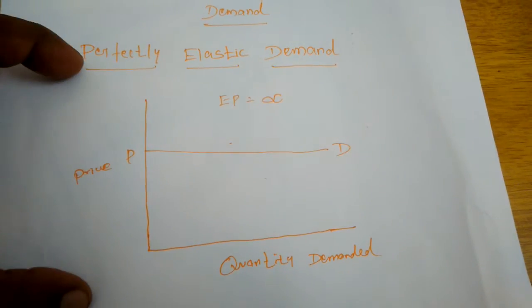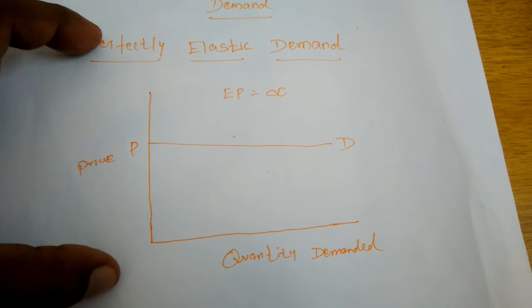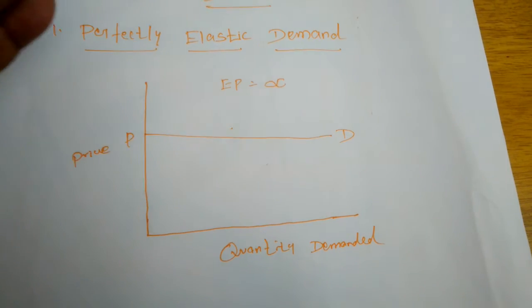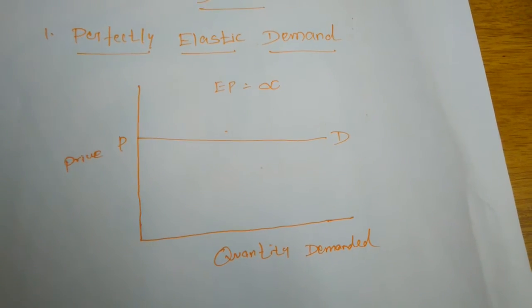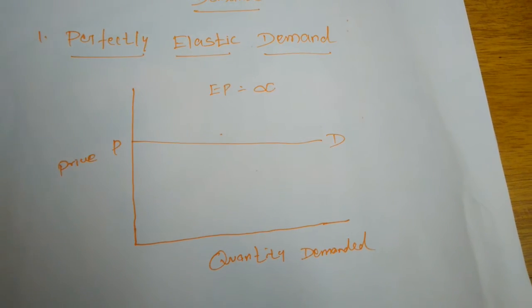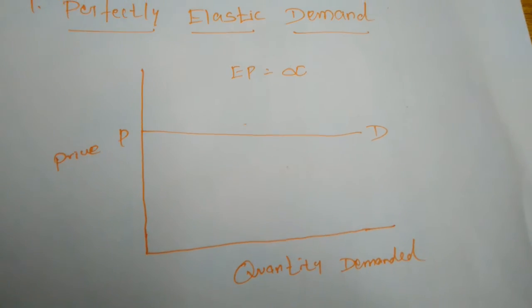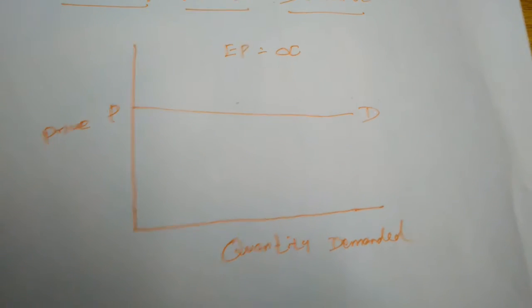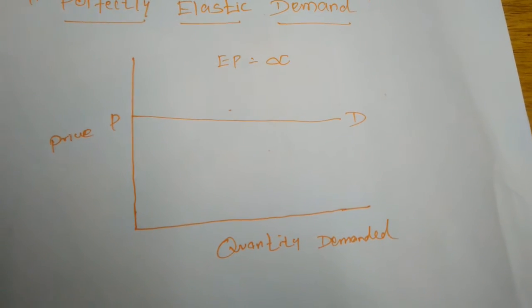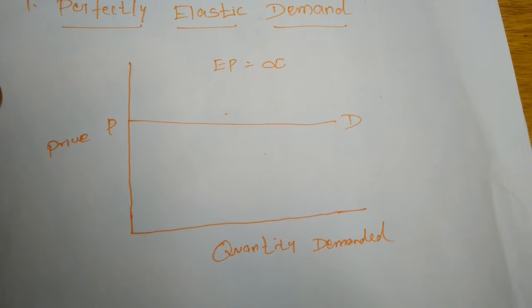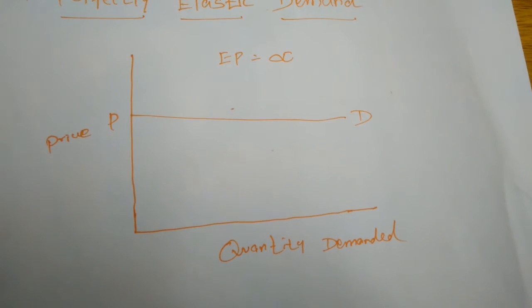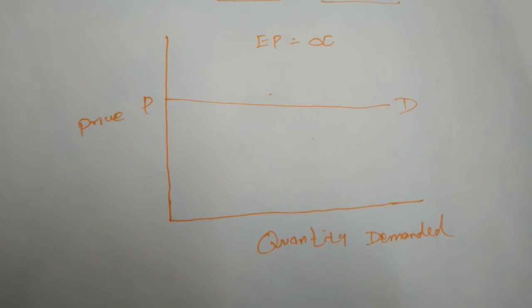Perfectly elastic demand means the demand for that commodity changes infinitely. The demand will always be higher even when the price of that commodity is increased or decreased.